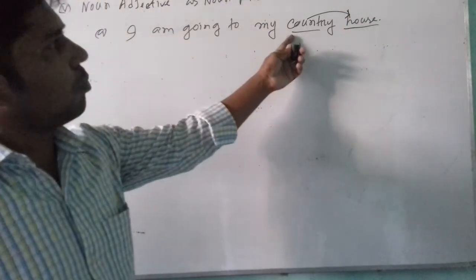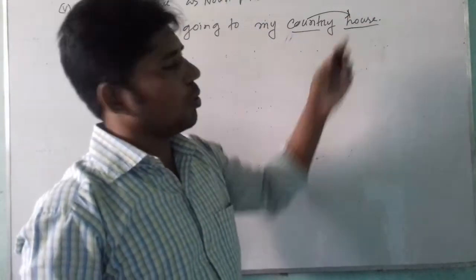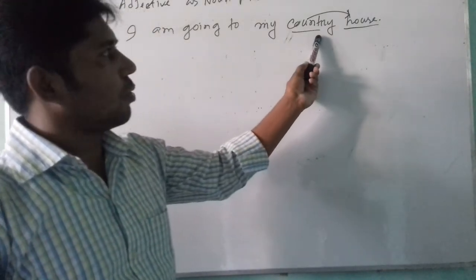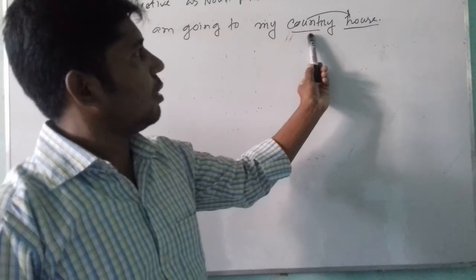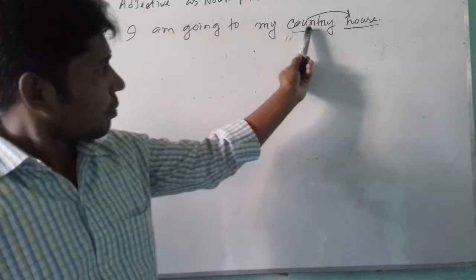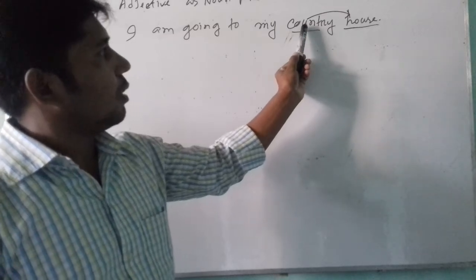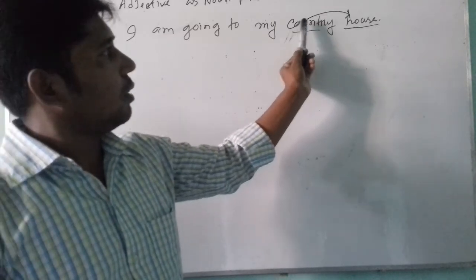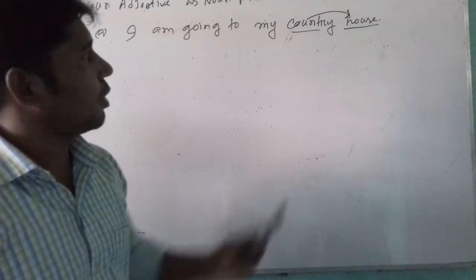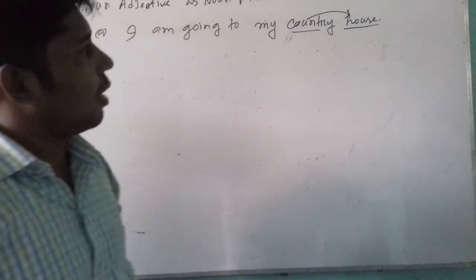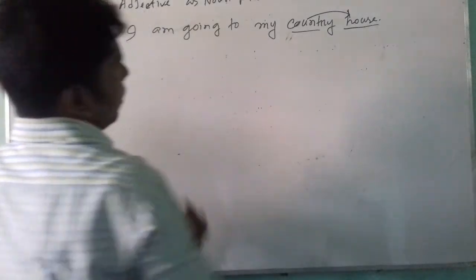So we can say that here country is used as an adjective and it is modifying the noun house. So we can say that a noun can be used as a pre-modifier of a noun.